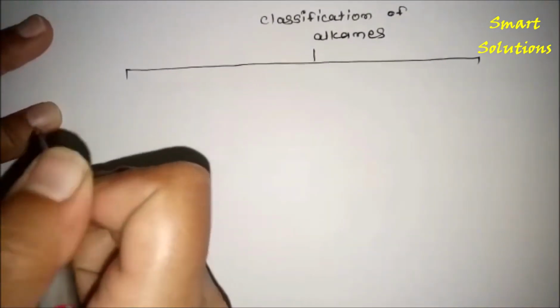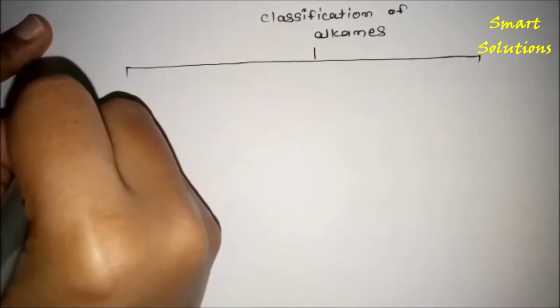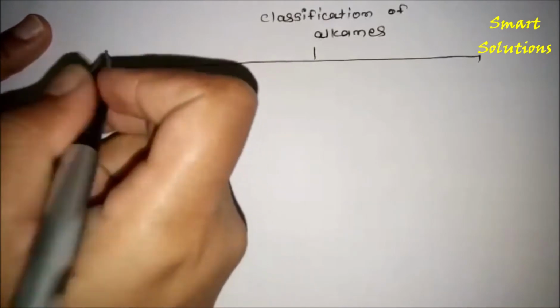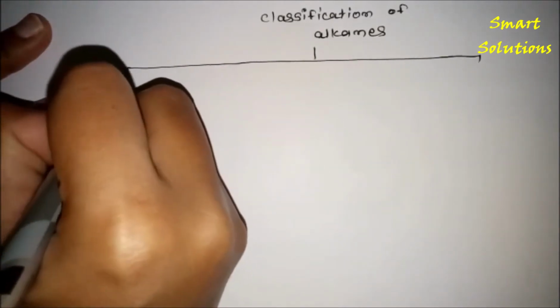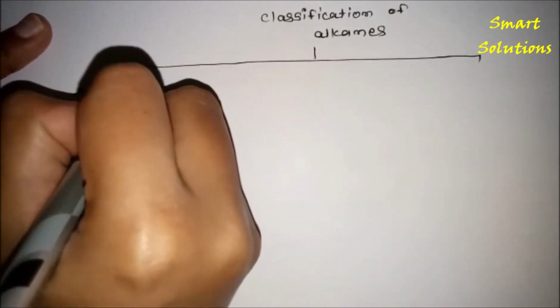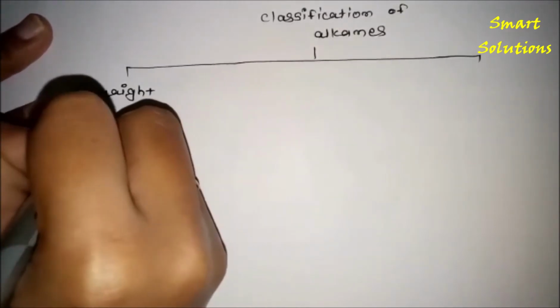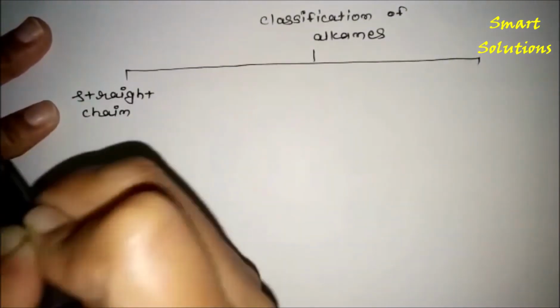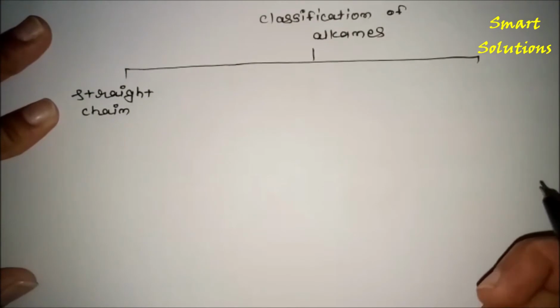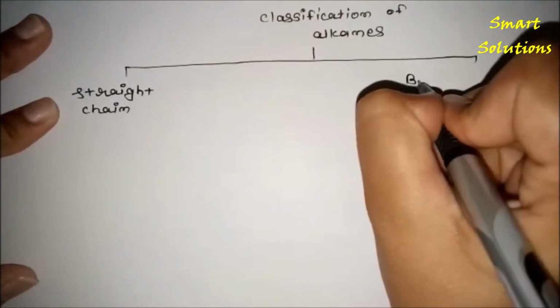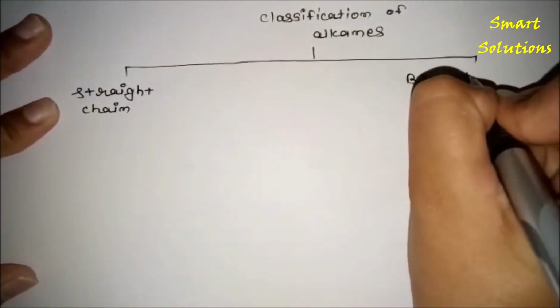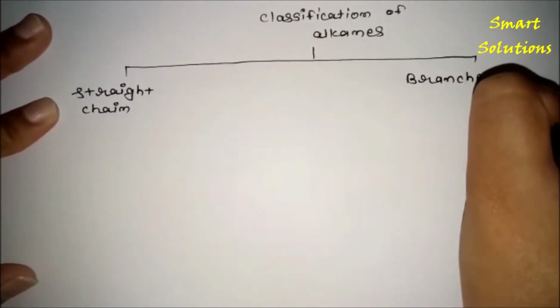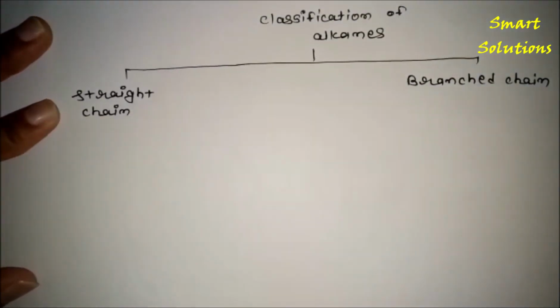First is the straight chain alkane, and the second one is the branched chain alkane.